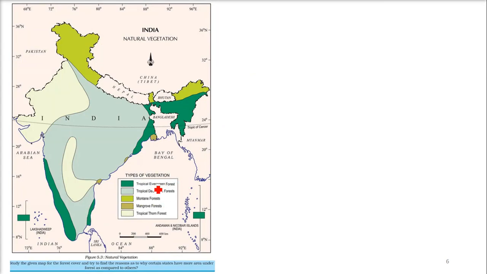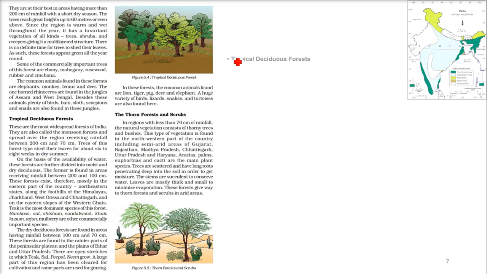So let me tell you again about this tropical evergreen forest. This is the region of tropical evergreen forest. This is a small region at the Tamil Nadu coast. This is the region where we get quite a rainfall. And this region, of course, the northeastern region. So we have tropical evergreen forest here.